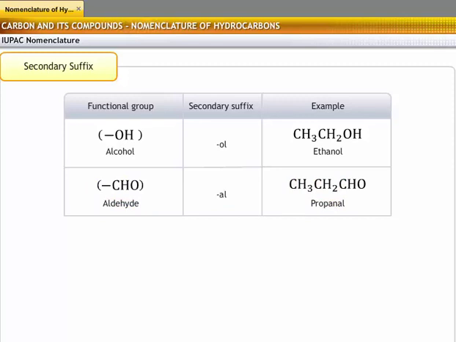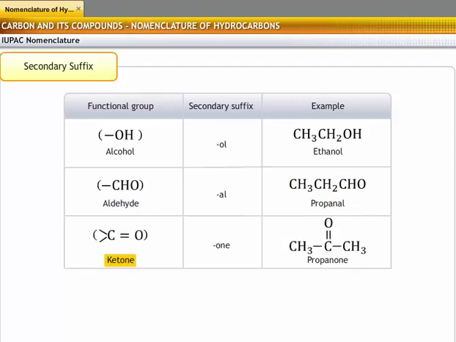Similarly, let's try to compute the IUPAC name of a ketone. In a given ketone molecule, there are 3 carbon atoms. Hence, the root word should be "prop", and as it is saturated, the primary suffix should be "ane". However, there is a functional group C=O, so you must remove the "e" from the alkane and add the secondary suffix "-one". Hence, the IUPAC name of the molecule is propanone.